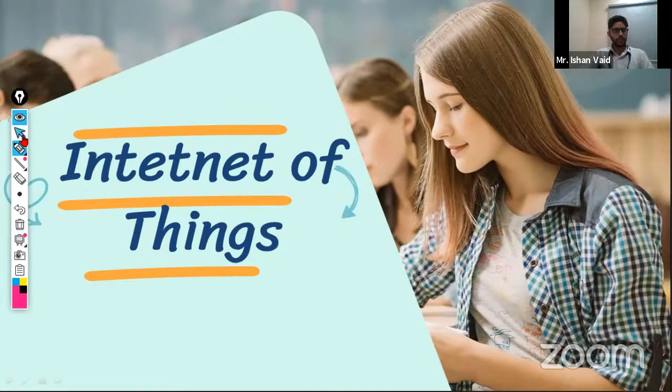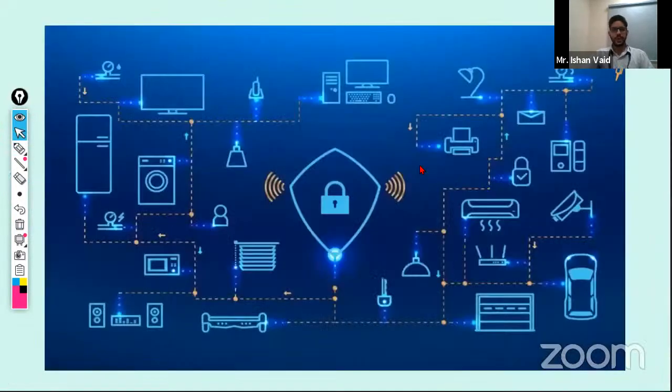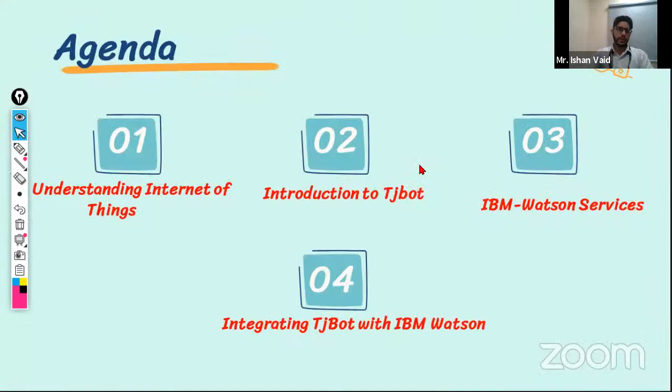So now, moving towards the topic that we have to discuss. We have to discuss the TJ Bot and how it will be working. The agenda of having a TJ Bot is just for Watson itself. The IBM team decided that we do have an IBM Watson, which is an AI machine, so we want to use this AI machine in hardware also.